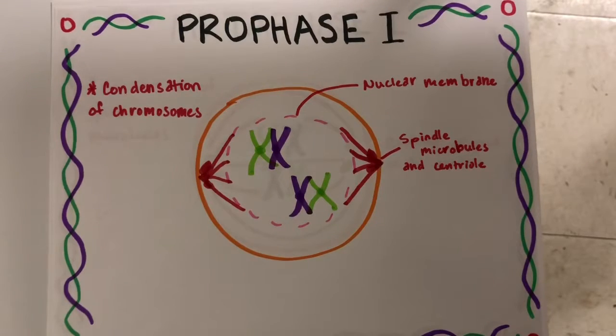After the chromosomes condense, the nuclear envelope breaks down. Crossing over also occurs in this stage.